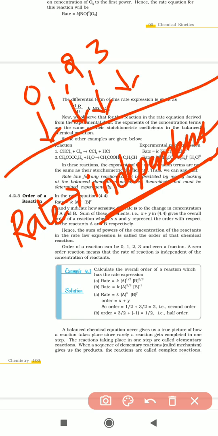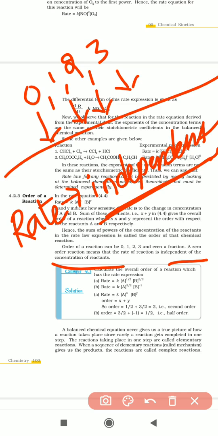Such reactions are called zero order reactions. This is simple to keep in mind: independent of the concentration of reactants is called zero order reaction.